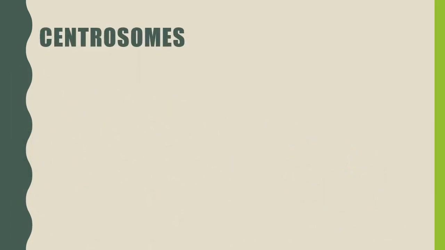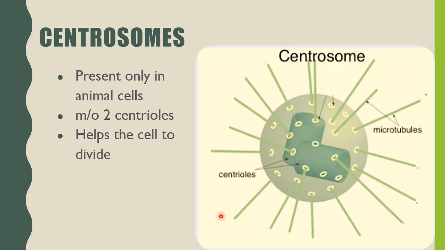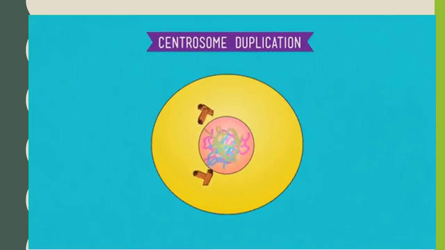The next organelle is unique because it is present only in animal cells, the centrosome. Can you see where it is located? Just above the nucleus, like a crown on the king's head. It is made up of two centrioles, and these two centrioles are perpendicular to each other. What is their function? They help the cell to divide. Just before the cell has to divide, these centrioles separate and go to two opposite ends of the nucleus.